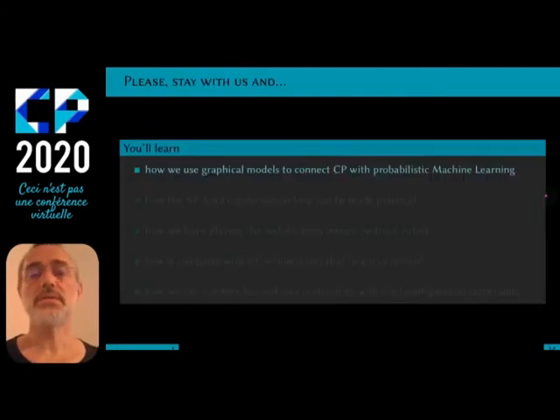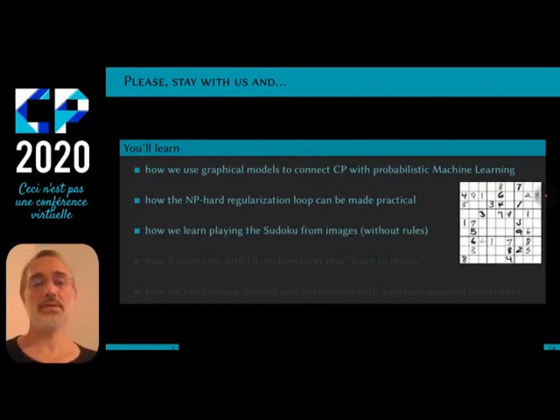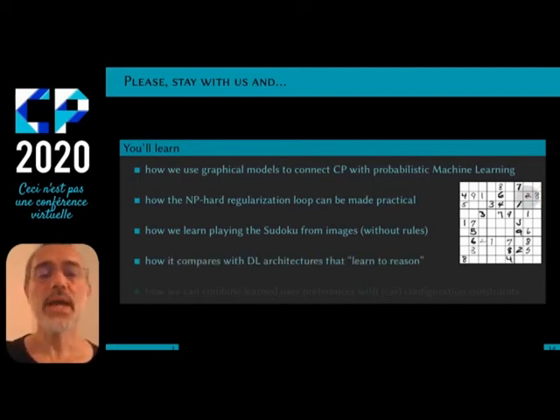If you stay with us, you will learn how we use graphical models to connect CP with probabilistic machine learning. You will also see how we can avoid this NP-hard loop, avoid spending too much time on it by simple tricks. And then, the framework being defined, you will see how it can learn to play Sudoku without knowing the rules, of course, and even starting from images with handwritten digits, as on the right, and how it compares with recent deep learning friendly architectures that learn to reason on Sudoku problems.